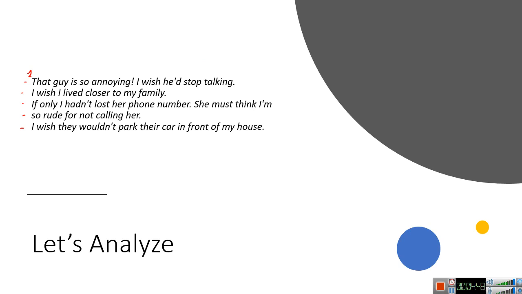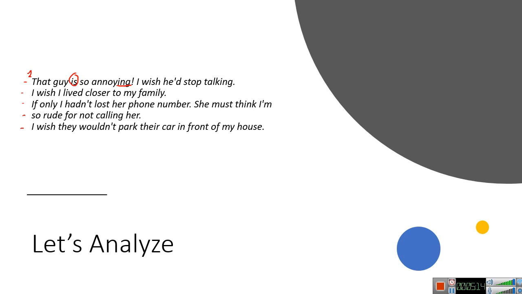It seems that it's present because the first sentence is saying "is so annoying." Annoying is something that is continuous, right? So it could be in the past, in the present, and even in the future.